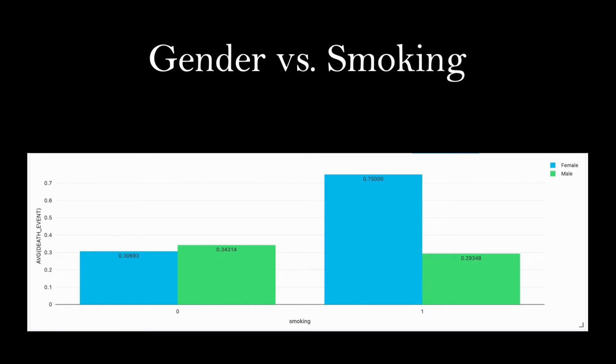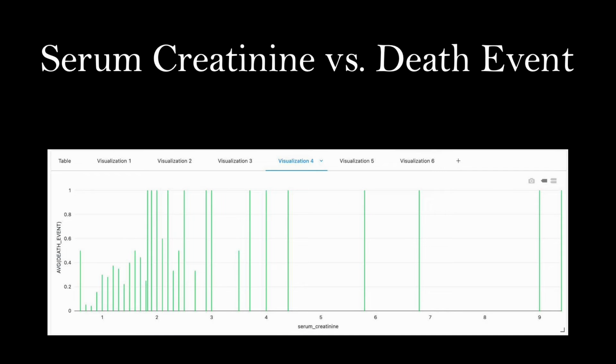Therefore, we may conclude that smoking is an important factor to assess the death event for females. And let's look at this graph, the serum creatinine versus death event. In this graph, the relationship between serum creatinine and death event is shown.